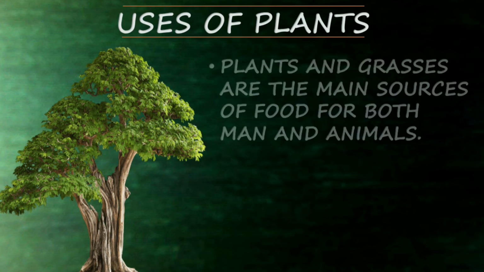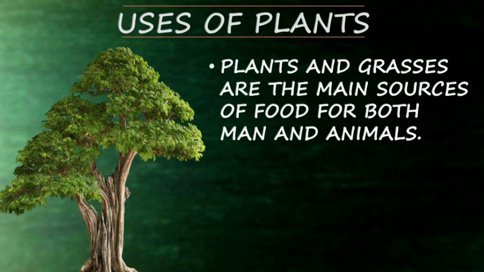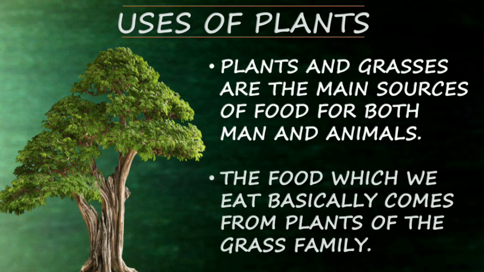Uses of plants. Plants and grasses are the main source of food for both man and animals. Yes, we take food from plants and trees, and animals also take their food from plants. So plants play an important role in producing food for themselves and also for other living organisms. The food which we eat basically comes from plants of the grass family. So what foods are we having? We are having rice, wheat, sugarcane. All these are from the grass family of plants.